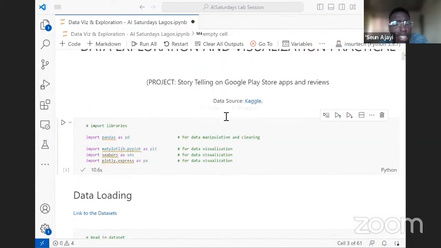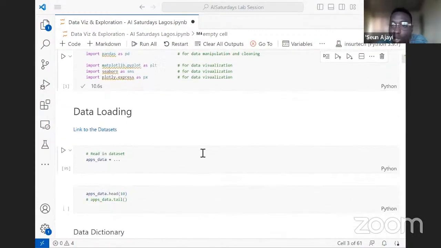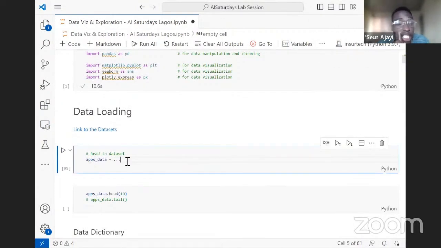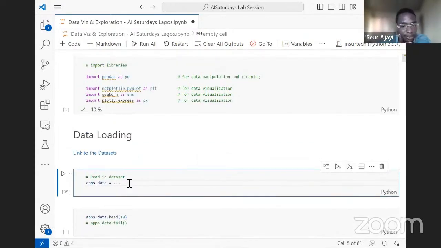The source of the data is from Kaggle. I'm sure we are familiar with Kaggle by now. I remember Ajayi introducing us to accessing data from Kaggle and the likes. As a data scientist, data needs to excite you. Exploring data and visualizing it should be excitement to every data scientist, because that's what we live by. We live by uncovering hidden insight in data. And so let's get started.